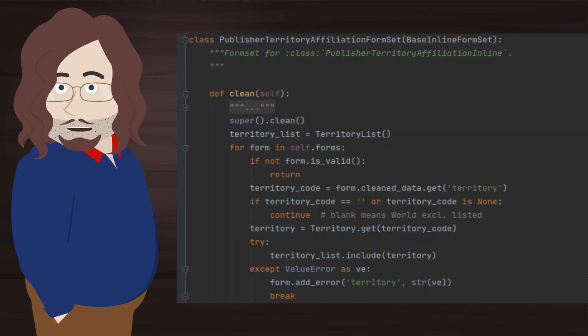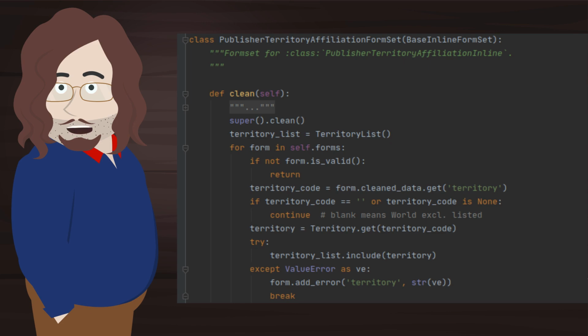Then, we perform some cleaning in the form set. First we let the superclass perform its own. Then we create a territory list and go through the forms. If any form is invalid, we will let the user deal with it first. In our validation, we will simply keep including territories from each of the forms. Note that we are ignoring the default.